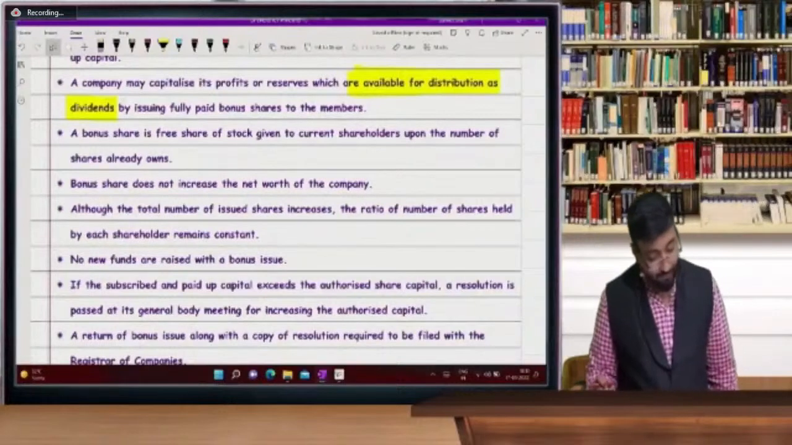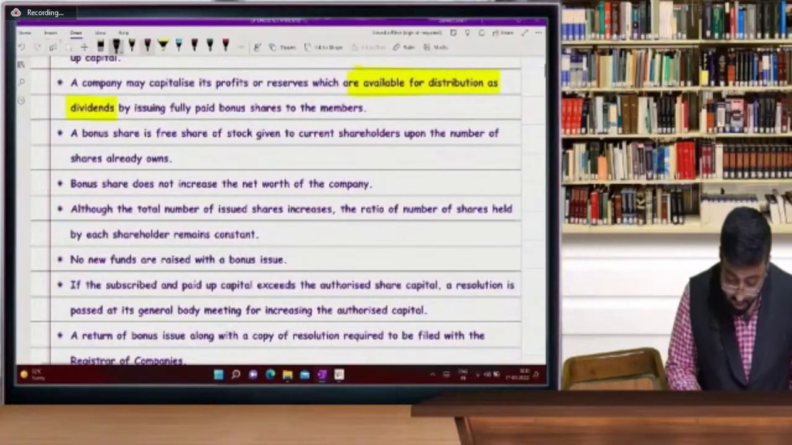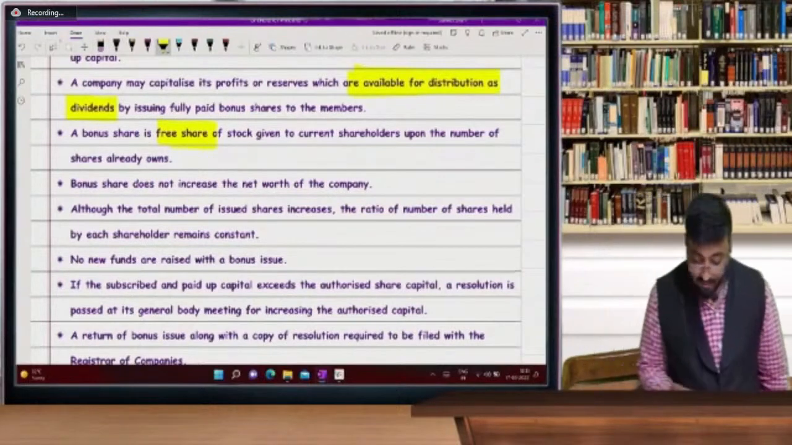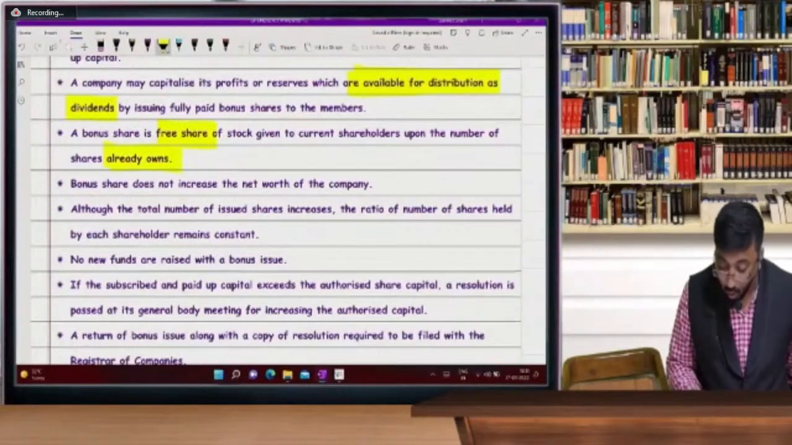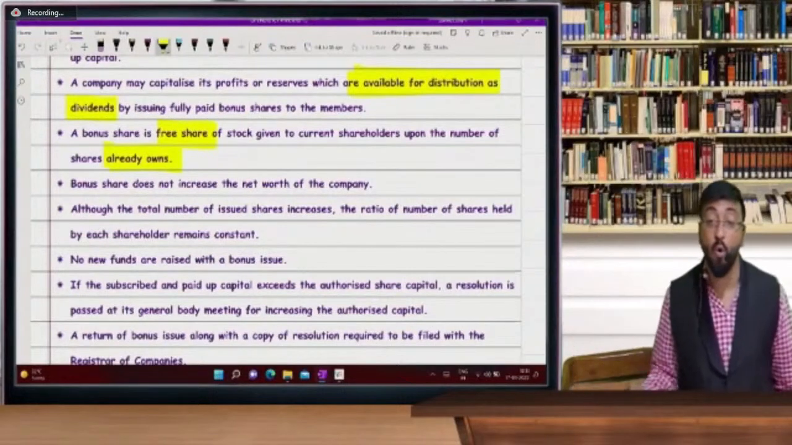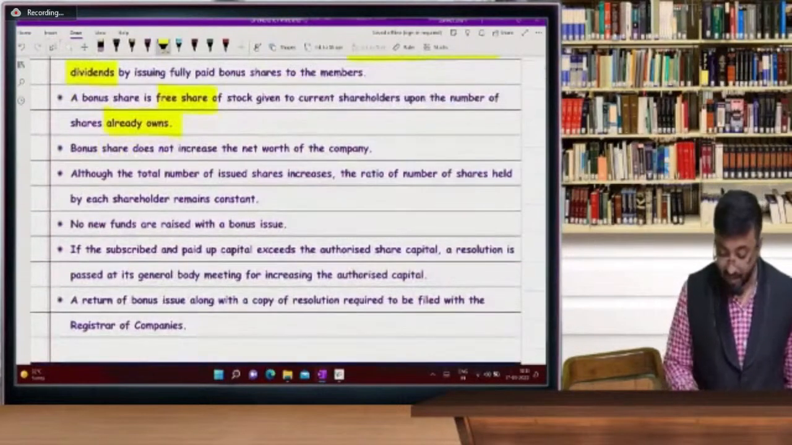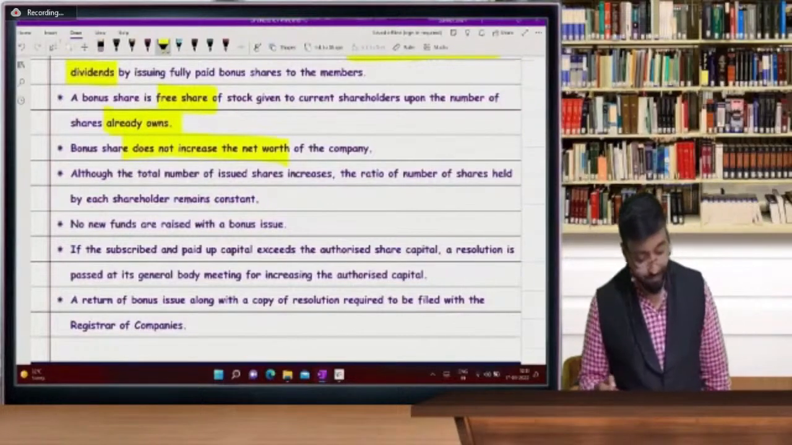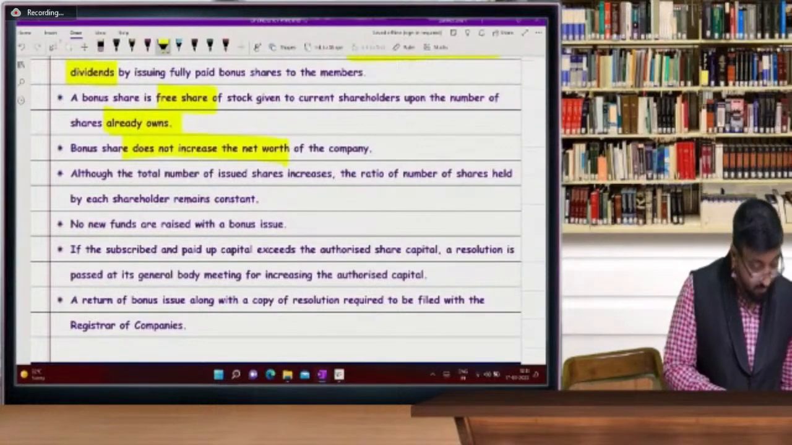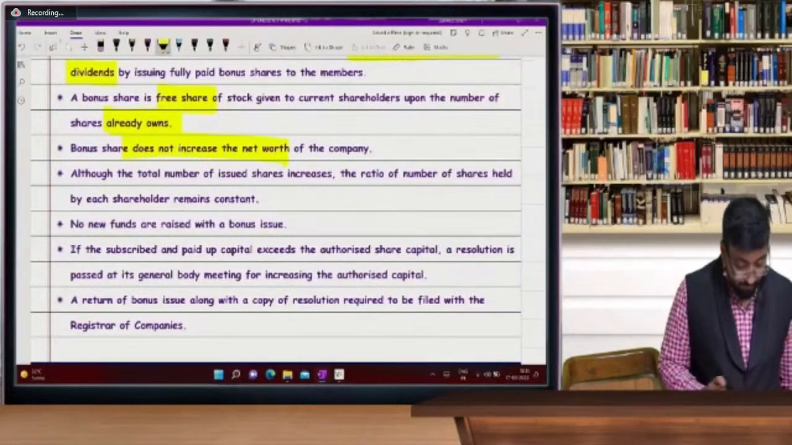A bonus is a free share of stock given to current shareholders, those who already own shares. Free shares to those people who already own their share. And remember, there is no increase in net worth. What is net worth? तो मैंने आपको वही बोला था. What is your thinking, beta?